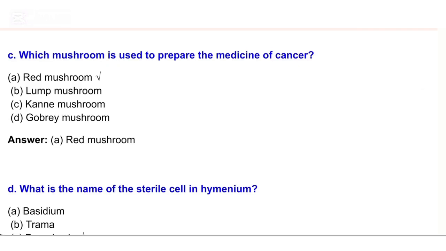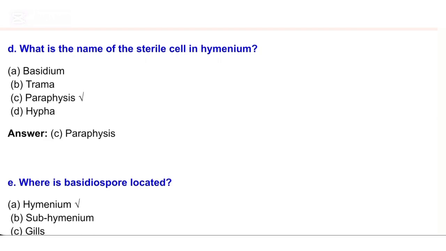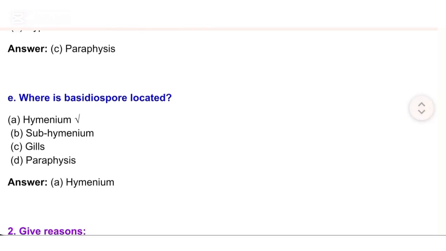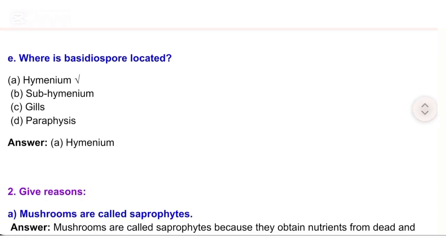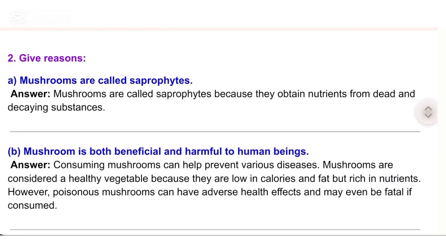D. What is the name of the sterile cell in Hymenum? A. Basidium. B. Trema. C. Paraphysis. D. Hypha. Answer. C. Paraphysis. E. Where is Basidiospore located? A. Hymenum. B. Subhymenum. C. Gills. D. Paraphysis. Answer. A. Hymenum.